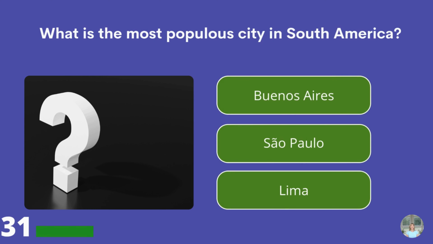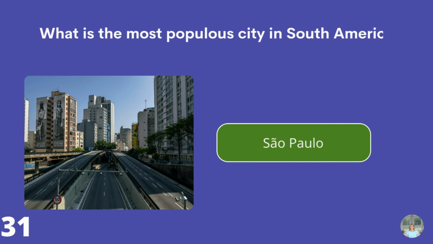What is the most populous city in South America? Buenos Aires, Sao Paulo, or Lima? Sao Paulo.